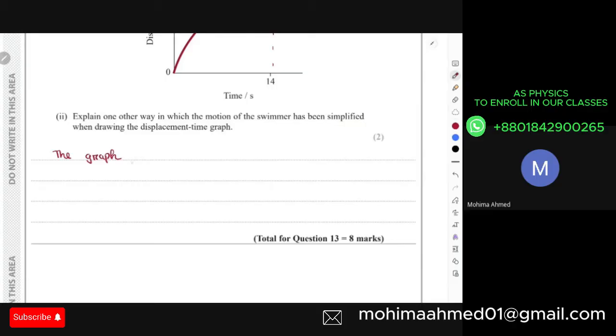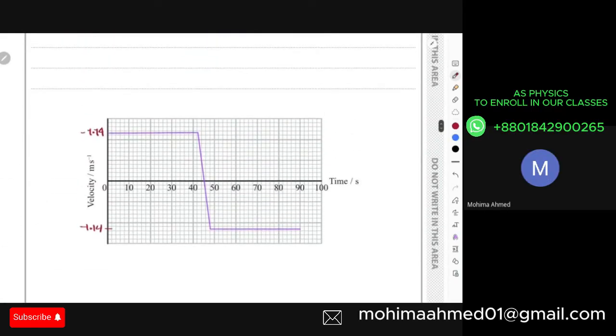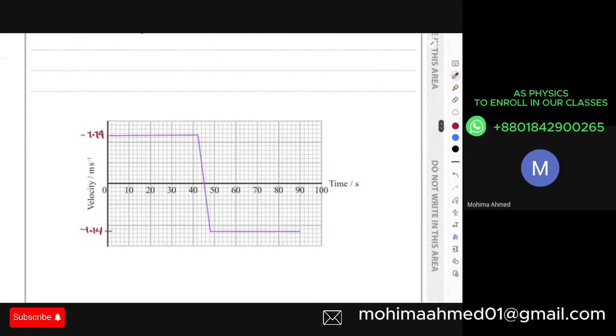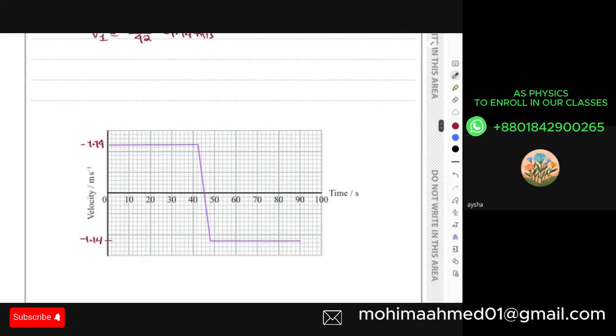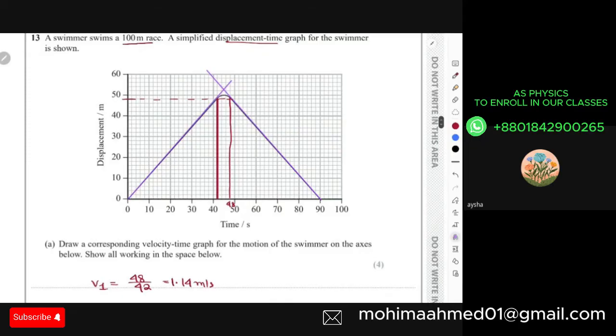Yes, Aisha, you can ask. Miss, in the graph, you gave negative 1.14 for both the positive and negative axis. Is that correct? Yes, on the positive and negative axis. Why is it negative 1.14 on the positive axis over there? Oh, because over here this is your downward sloping, right?